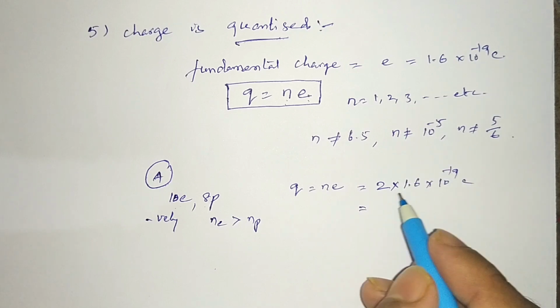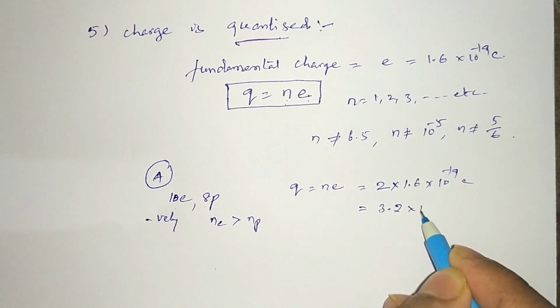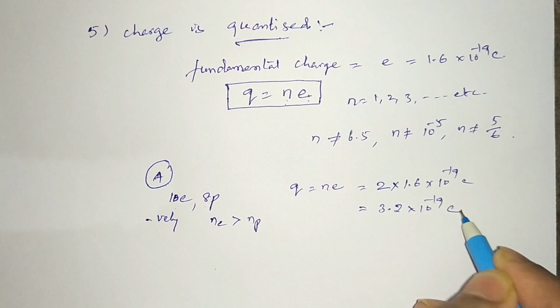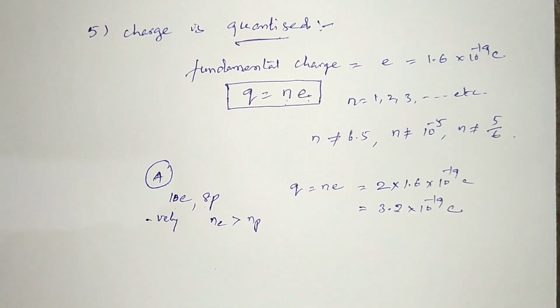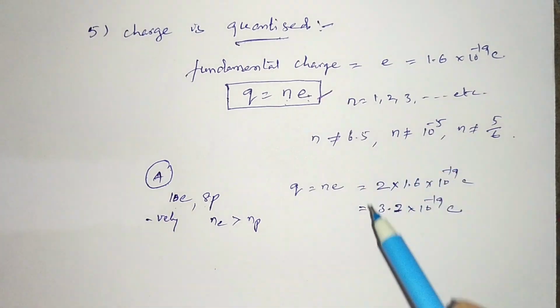If you calculate that, you get 3.2 into 10 power minus 19 coulomb as the charge on A. Simply we can say that charge on A is negative, and the magnitude of the charge is 3.2 into 10 power minus 19. In this way, by using this equation, you can calculate the charge on a body if you know how many electrons and how many protons are there in the body.